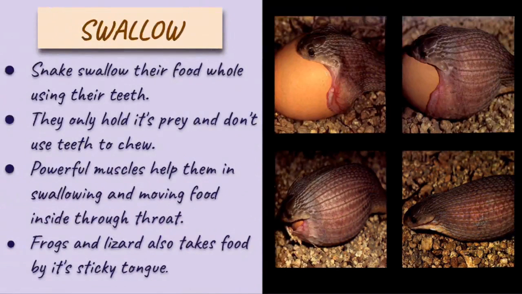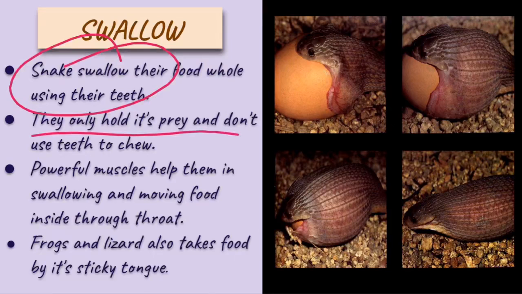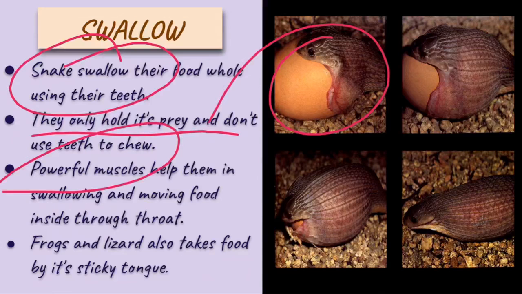So here the snake swallows its food as a whole. They use their teeth only to hold their prey. They don't use their teeth to chew or cut anything and take a bite; instead, they use their teeth just to hold the prey. After that, they directly swallow it into the stomach. They have powerful muscles which help them to swallow the food directly as a whole. Obviously, big things require lots of energy, and that is why they have powerful muscles.